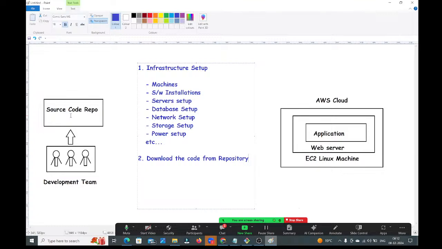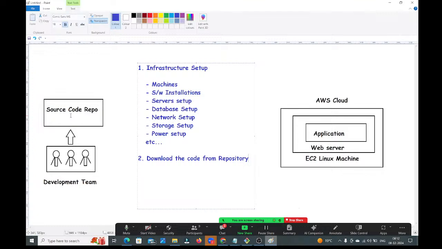We need to package all the code as an artifact. We need to package everything as a jar file or war file, and give that file to the client, guys. If you give the entire code directly to the client, what will the client do with that code? He doesn't know anything about Java. He doesn't know anything about Python. He doesn't know anything about .NET. Then how can he understand? That's why we can't give the code directly to the client. We need to convert it to executable format, that is called packaging. We need to create the artifact, and that artifact we need to deliver, guys.